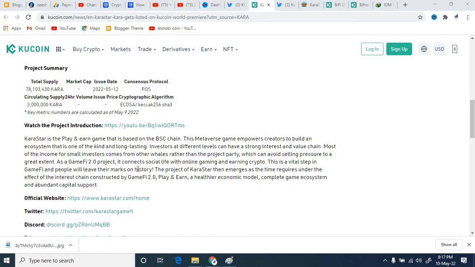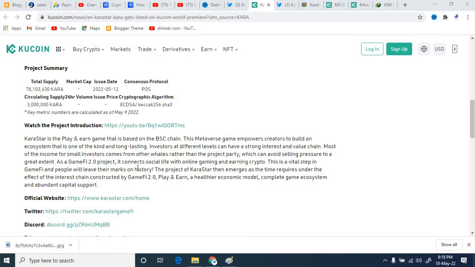You can see KaraStar is a play and earn game that is based on the BSC chain. This metaverse game empowers creators to build an ecosystem that is one of a kind and long lasting. Investors at different levels can have a strong interest and value chain. Most of the income for small investors comes from others' wealth rather than the project party, which can avoid selling pressure to a great extent.